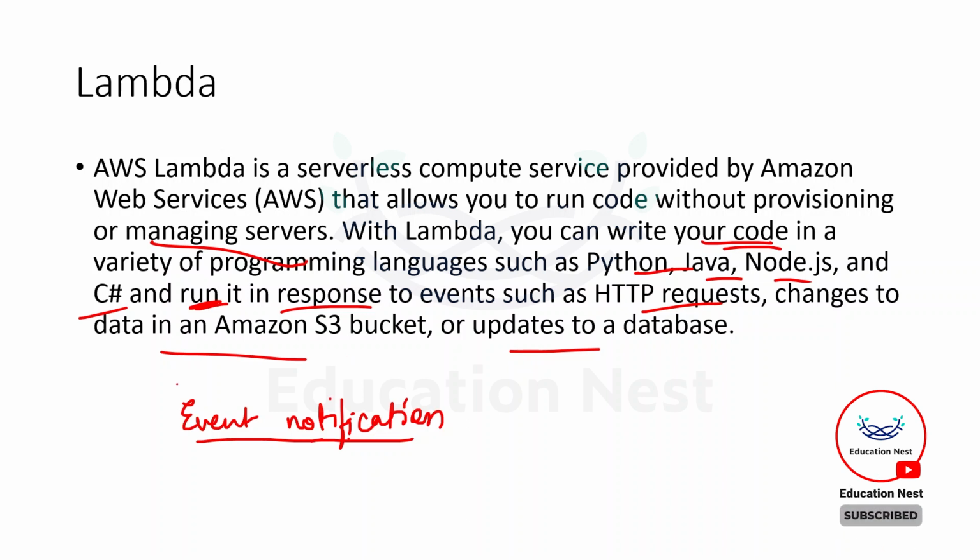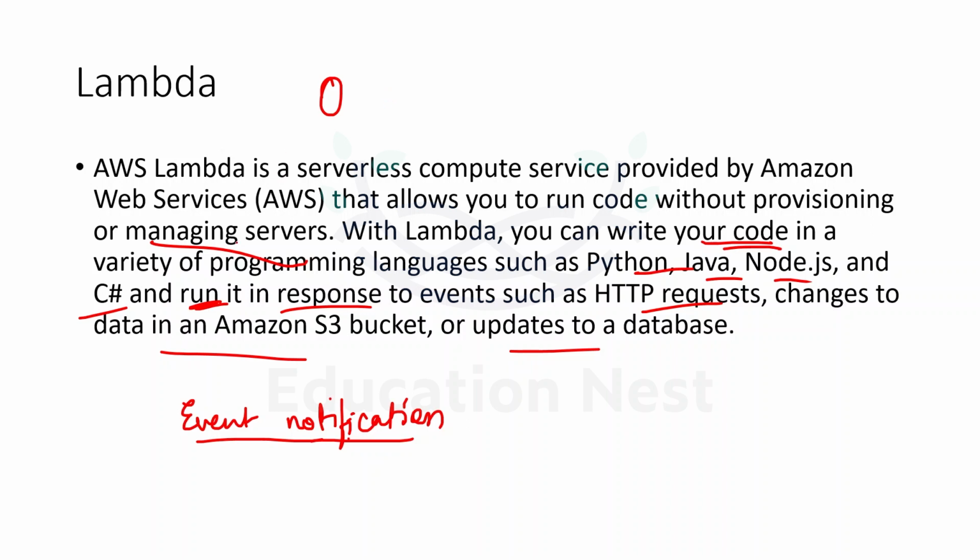So when to use Lambda? What are the use cases? This would be an ideal compute service where you want to scale up rapidly and when you want to scale down to zero when not in demand. Okay, I want to scale down to zero or I want to scale up rapidly.